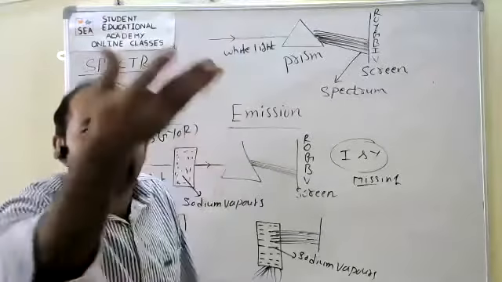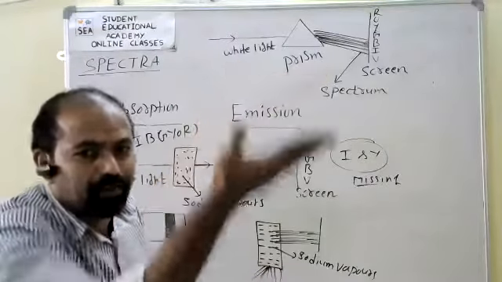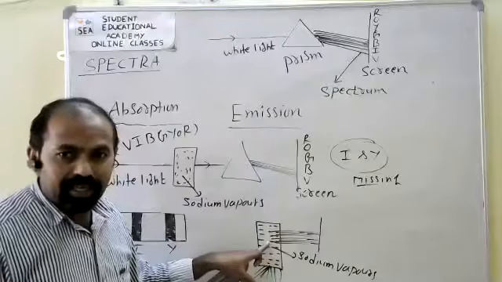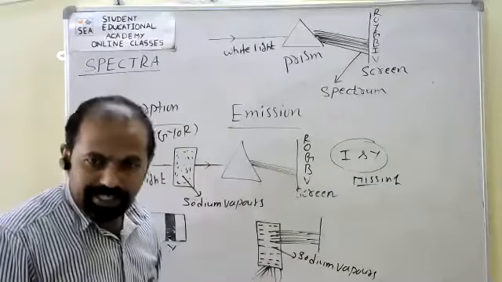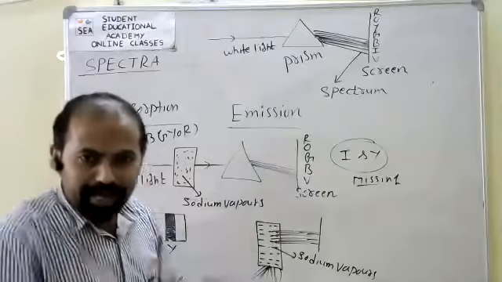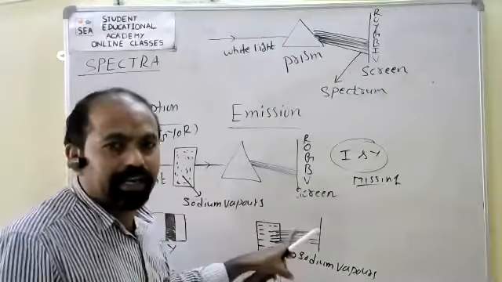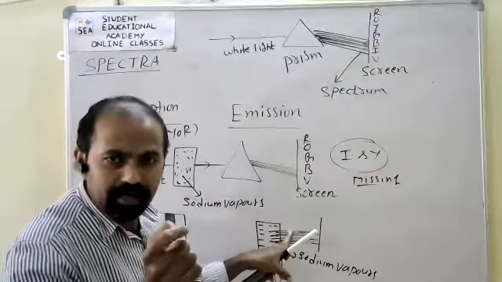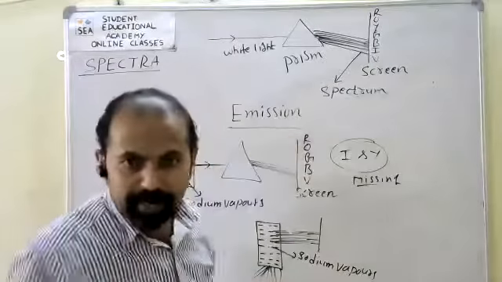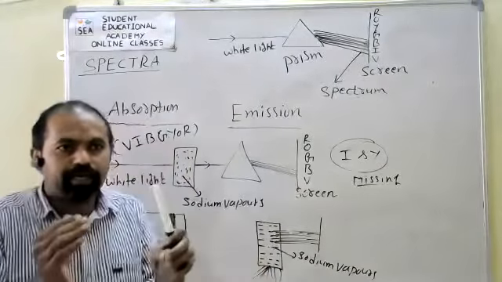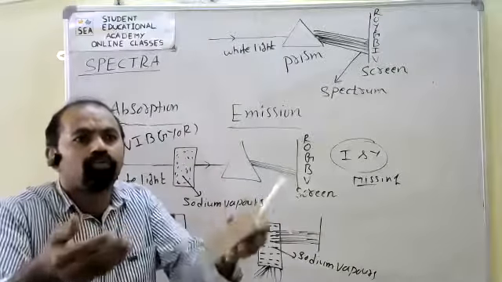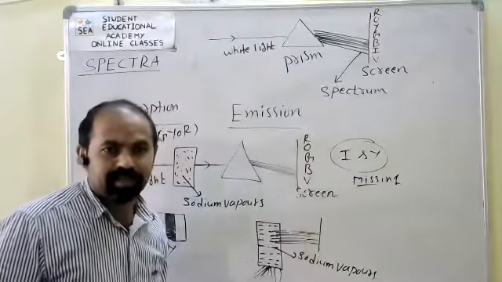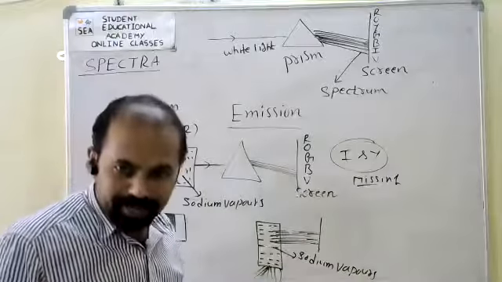How will it come back to the ground state? It loses the energy. Again, it loses the energy, and these come back to the ground state. It emits the energy. Here also it is the same. The sodium vapors emitted the radiation, emitted the energy. If we record that emitted radiation on screen, we get the spectrum. That spectrum is called emission spectrum. So the spectrum produced by emission of radiation is called emission spectrum.